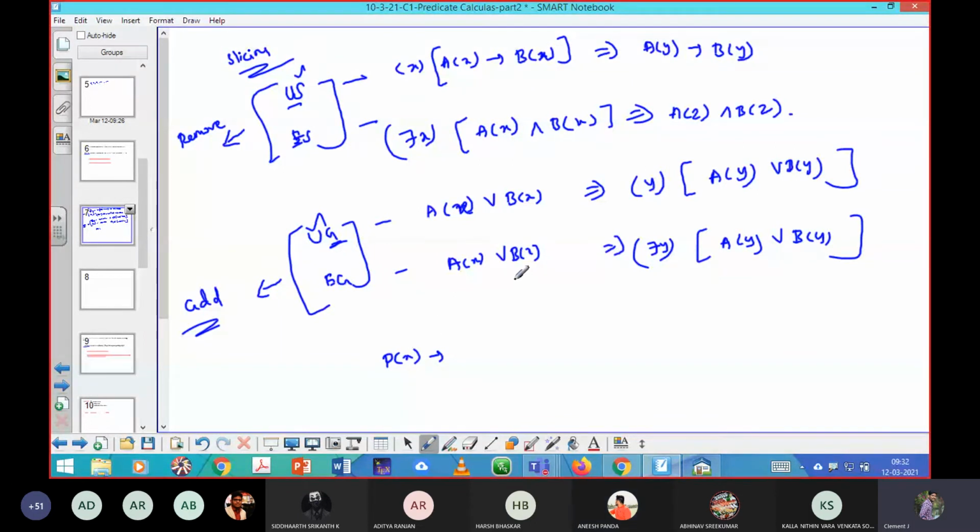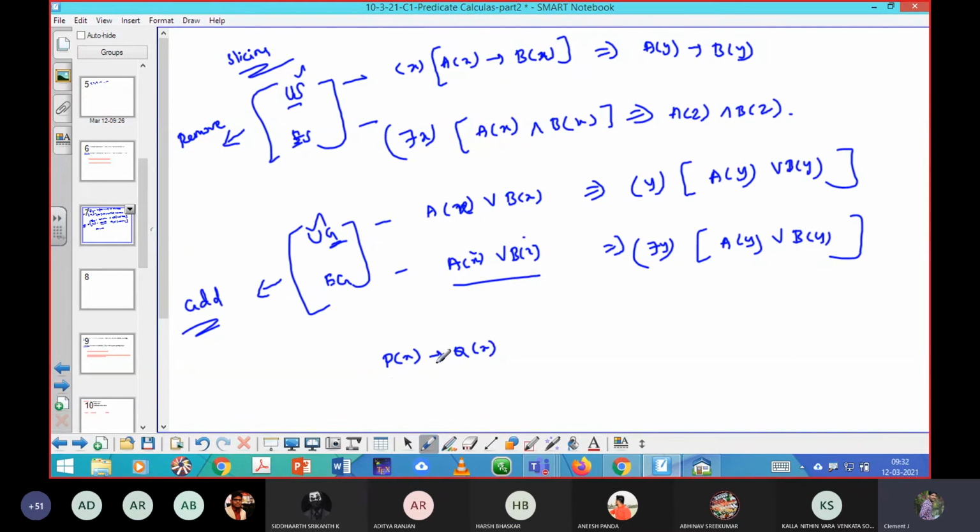But what is the prior rule you should follow when you derive these steps? At that time, the same variable should not be repeated over there. But you can use the same one you have applied for the rule US or ES, whatever it may be. That's not a problem.